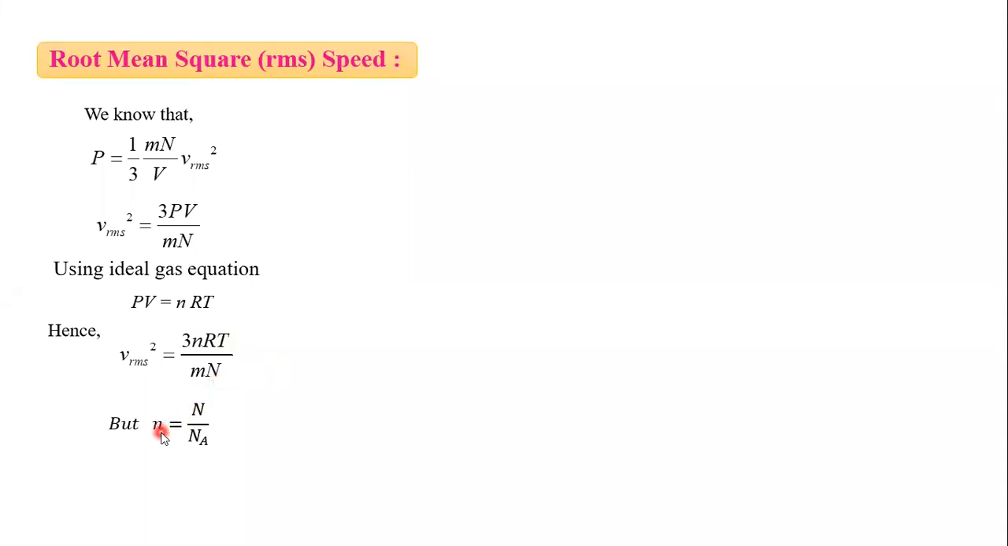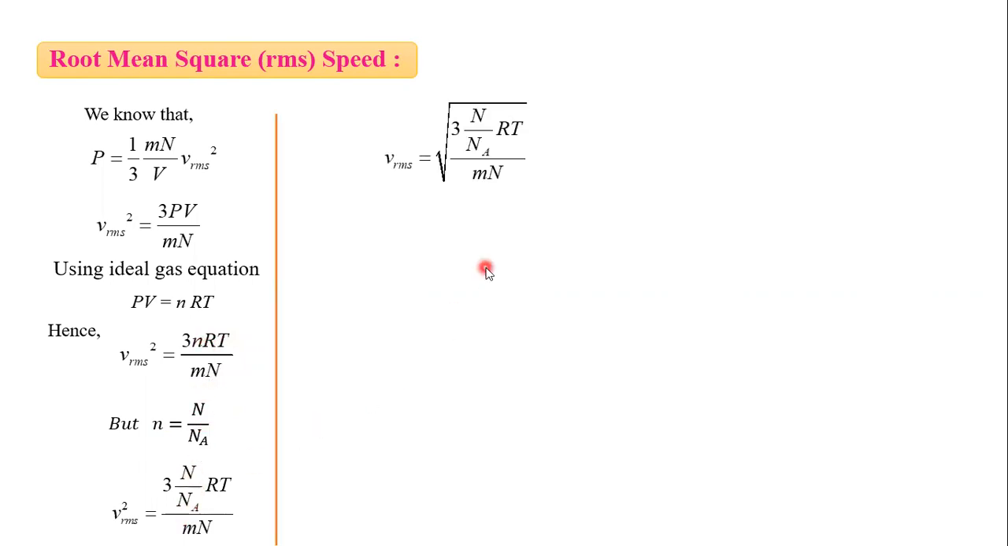But here small n is the number of moles. It is N upon Na. So instead of small n, we write N upon Na. Then it is V RMS square, so V RMS is under root of this. Now by cancelling this N, we can write here under root 3RT divided by m into Na.